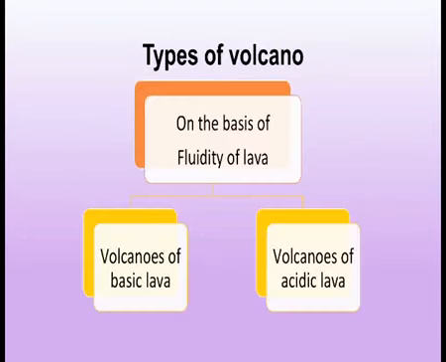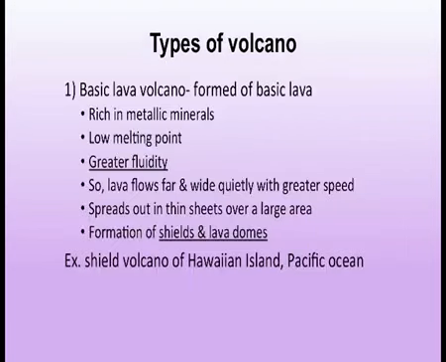Now another type of classification is on the basis of fluidity of lava, how fluid the lava is. Depending upon this, one is volcanoes of basic type and second is volcanoes of acidic type. Basic lava volcanoes are formed of basic lava, which is rich in metallic minerals. It has a low melting point and greater fluidity, that means it flows very fast. So lava flows far and wide quietly with greater speed, then it spreads out in thin sheets over a large area. There is a formation of shield and lava domes.